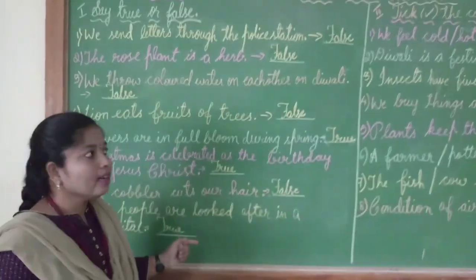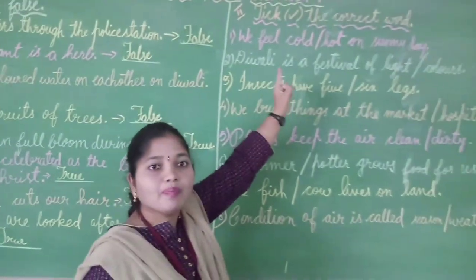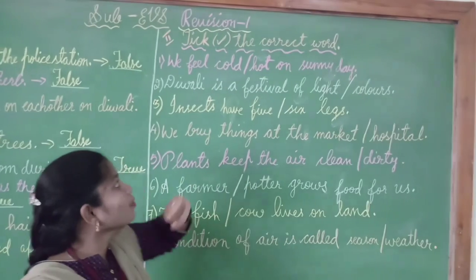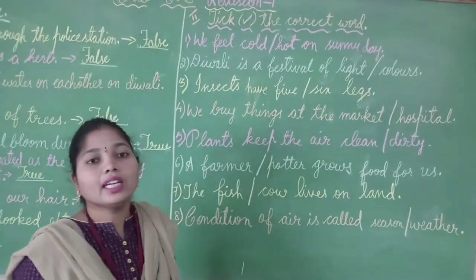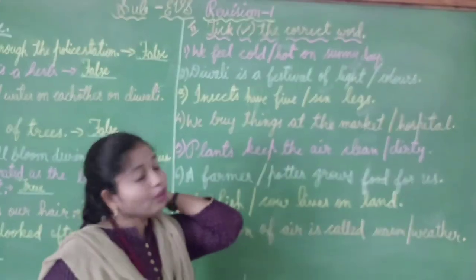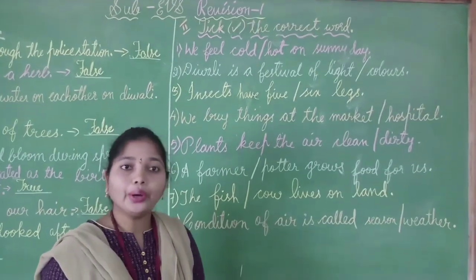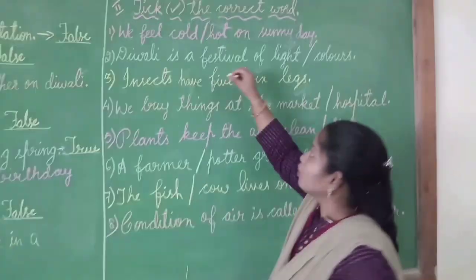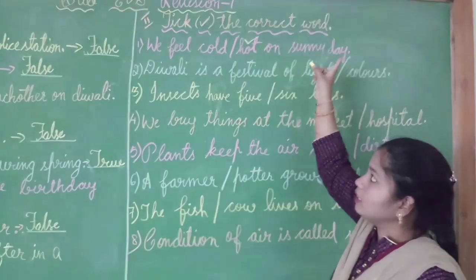Or false. Next, we will move to the second bit, that is tick the correct word. The heading is tick the correct word. First, we feel cold or hot on a sunny day. Children, what will you feel on a sunny day? Cold or hot? Yes, you will feel very hot on a sunny day. So, I will put the right mark here for hot. We feel hot on a sunny day.